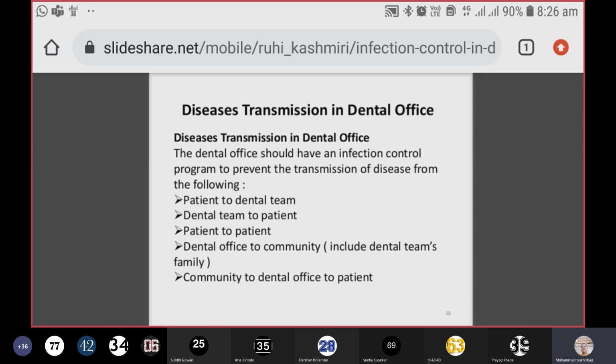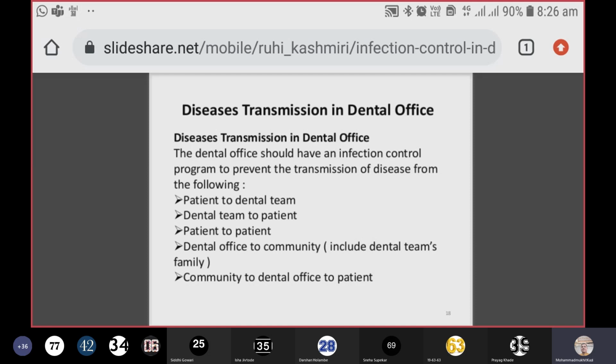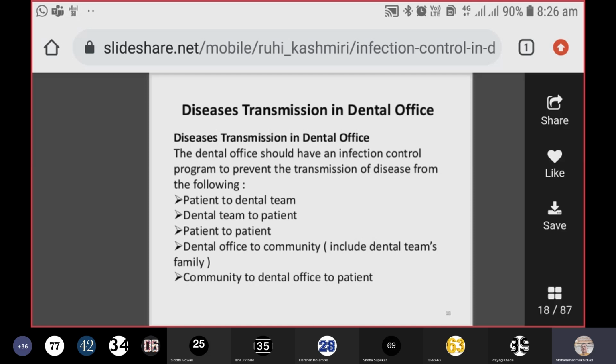Then dental office to the community, including the dentist's family. The one who is working in the dental clinic can take these infections to their respective homes, and it is possible that from them it may transmit to their family members, and then from the community to dental clinics also, and then to the patient.